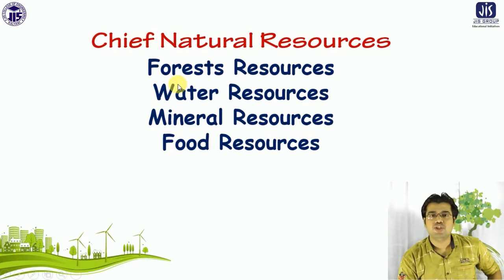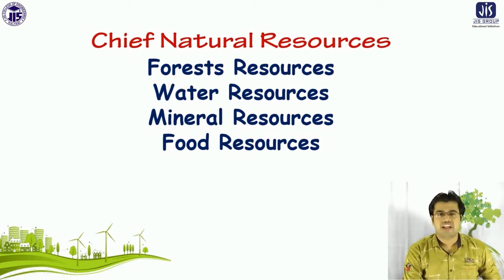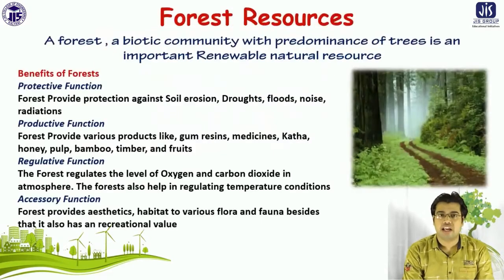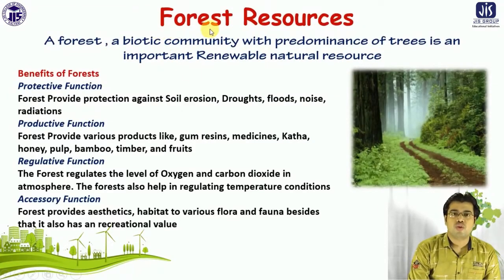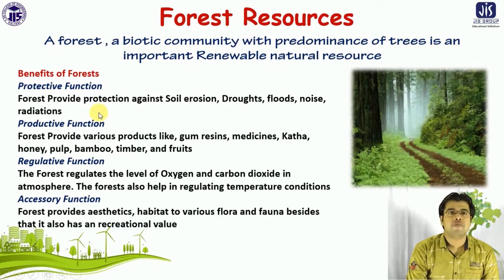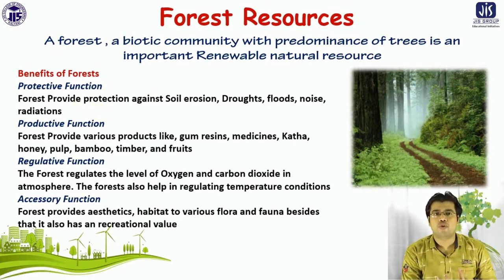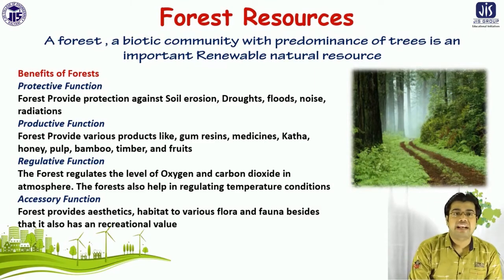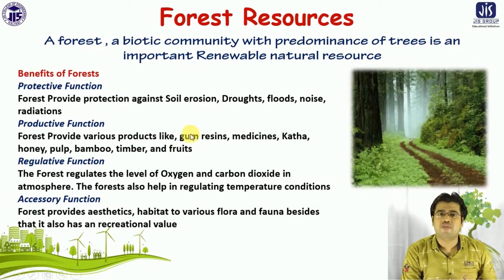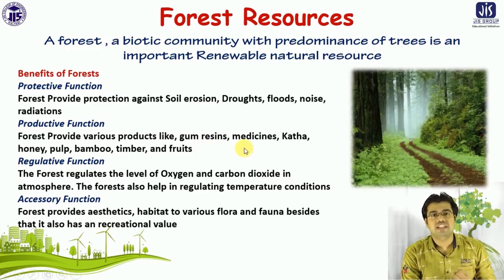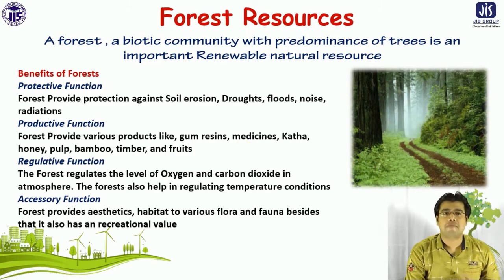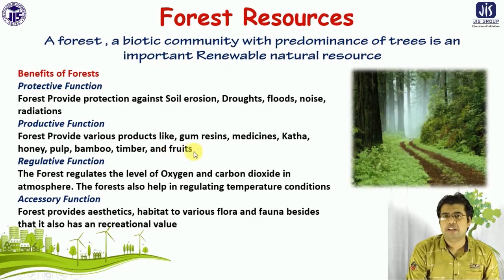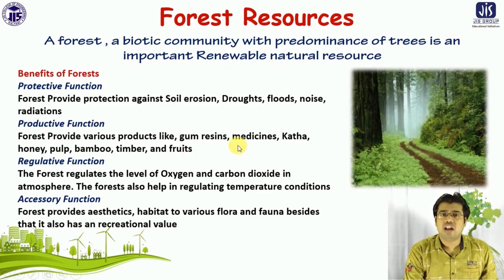So now we'll discuss each and every resource in detail, because there are some resources which are very much required for our life. For example, forest resources. If you think about forest resources, they provide protection against soil erosion. Also, they supply honey, which is one of the most important things that come from the forest. Another thing, forests provide various products like gum, resin, different kinds of medicines, pulp, bamboo, timber, and different kinds of fruits. All of these come from forest resources.